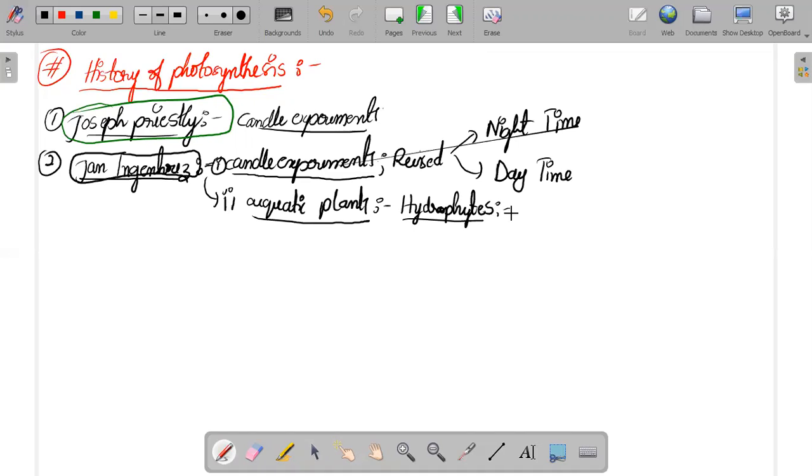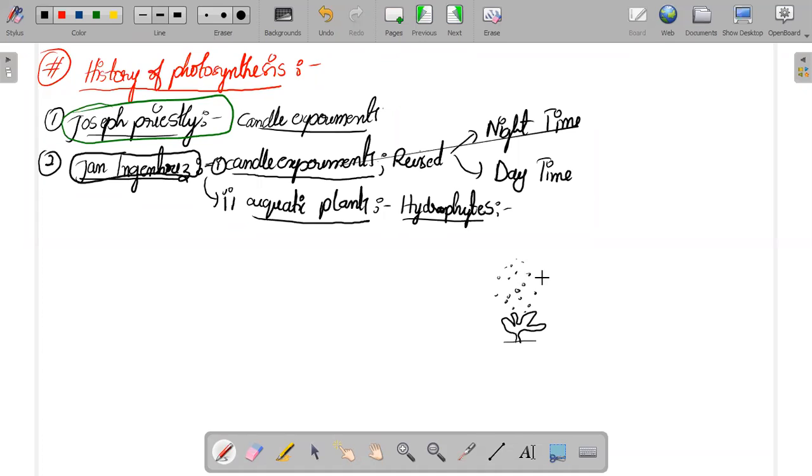So what he did observe is that when these aquatic plants or hydrophytes are present inside the water, they produce tiny bubbles. This is your plant. So what these tiny aquatic plants are doing is producing some sort of bubbles. Right now, because of our knowledge, we know that these bubbles are oxygen, but at that time they did not have that much knowledge.